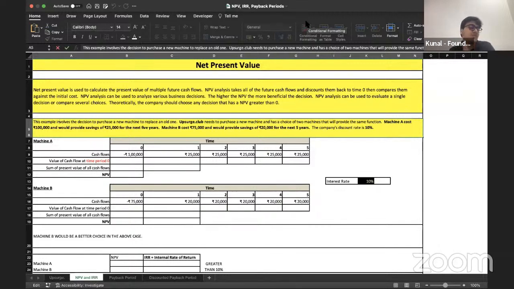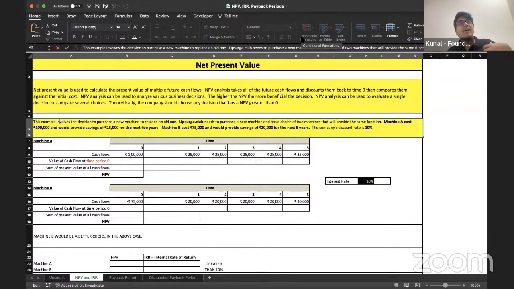Given that resources are always scarce, we cannot really buy everything that is possible. So what we need to do here is make choices. This is something that basic economics tells us, that every time resources are scarce, we need to make choices out of the limited resources that we have. On those lines, 1 lakh rupees is what machine A is asking me, and 75,000 is what machine B is asking from me.